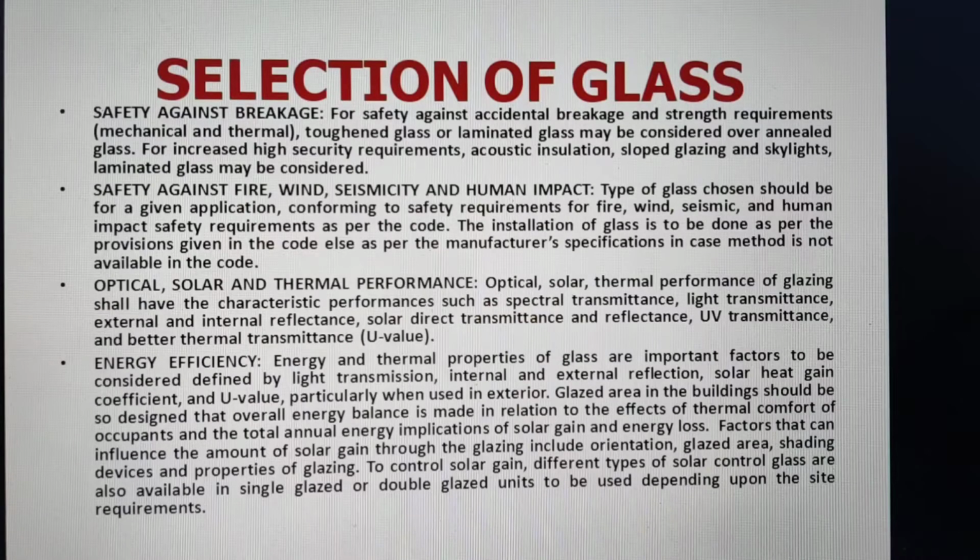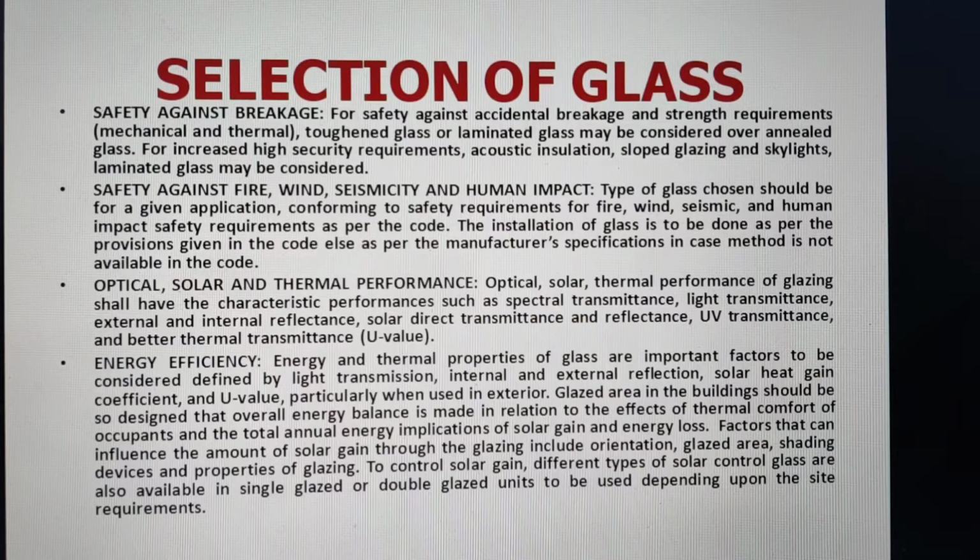So you are to see that it is safe. Safe means against accidental breakage, strength requirement; toughened glass or laminated glass are considered safer than annealed glasses. And for increased high security requirement, we have laminated glass.